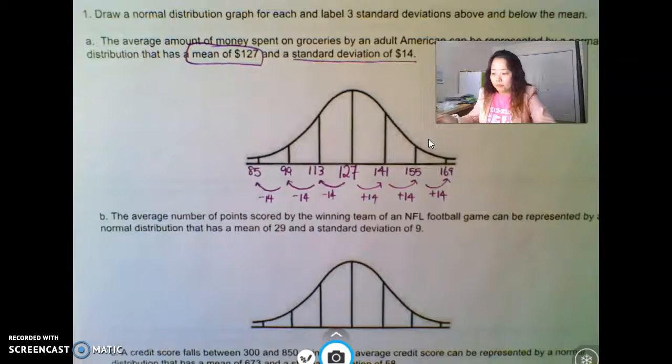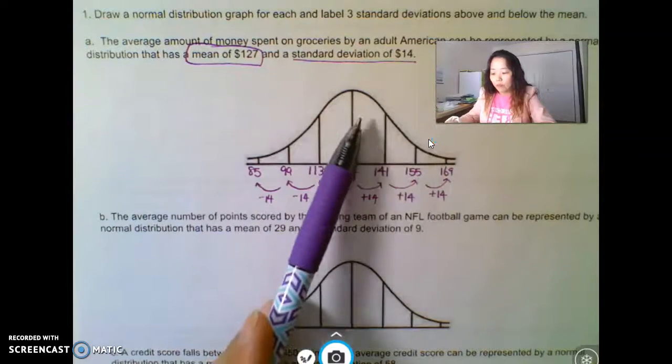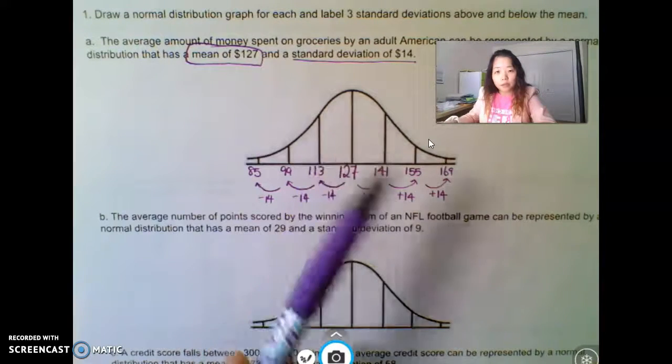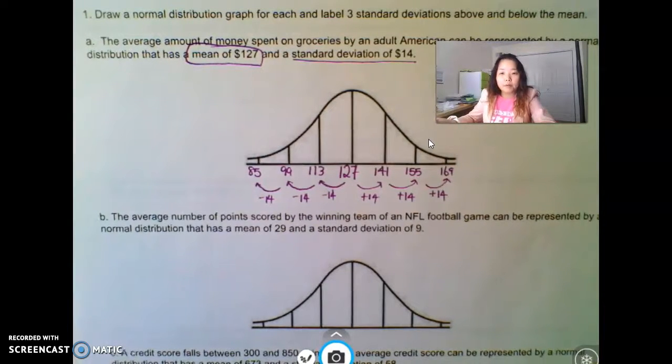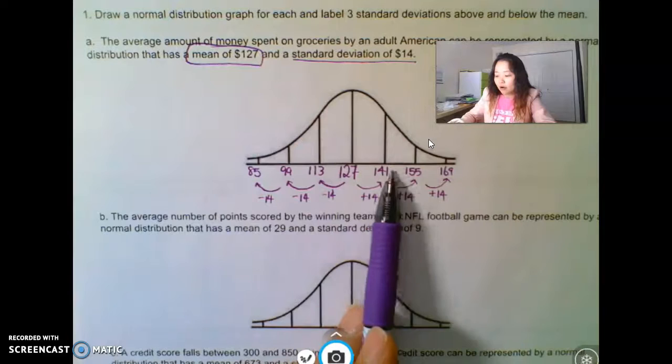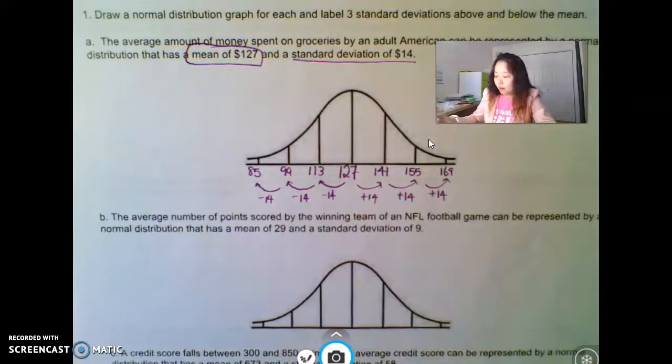In number 3, we're going to talk about what percent of the people are in different parts. But right now, we just need to figure out what the mean is, and all the numbers at each bar.